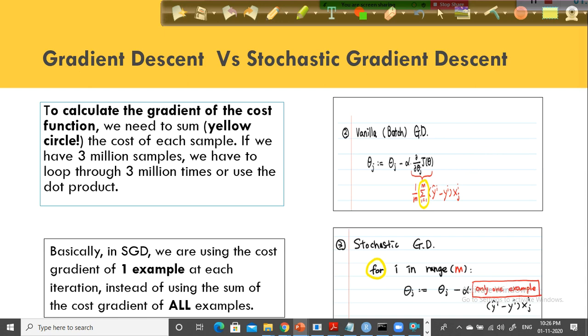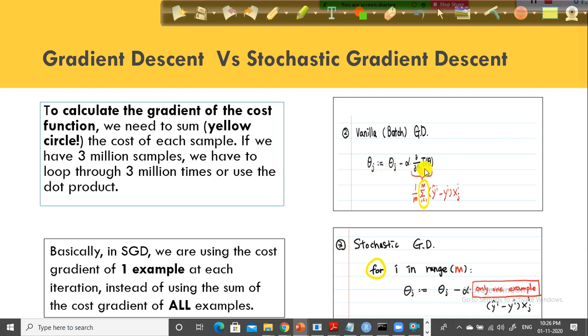One is batch gradient descent. The one I discussed so far was the batch gradient descent algorithm. So look here, the vanilla batch gradient descent. What we are doing is updating the theta value by subtracting the product of the learning rate and the gradient from your current position, and you will get the next position.